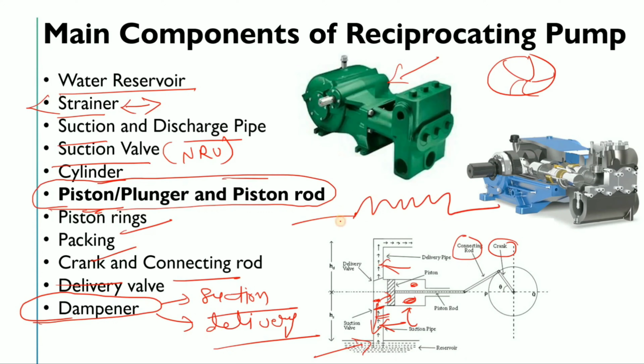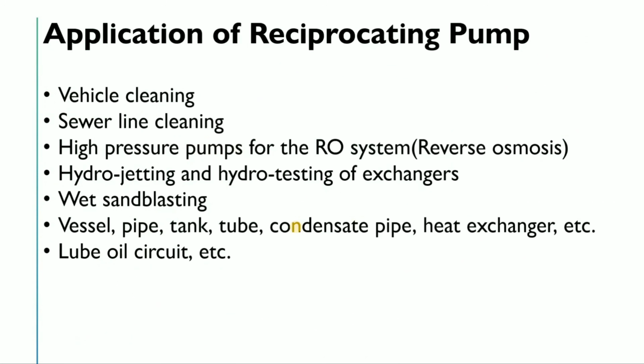To protect our system, or the downstream, from that pulsation, the dampener is used. So how does the dampener work? A dampener simply reduces the pulsation. In industry you will mainly see this type of dampener, and at the upper side there will be steam jacketing. As the volume is reduced, the liquid goes from here and reduces the pulsation. Are you getting my point?